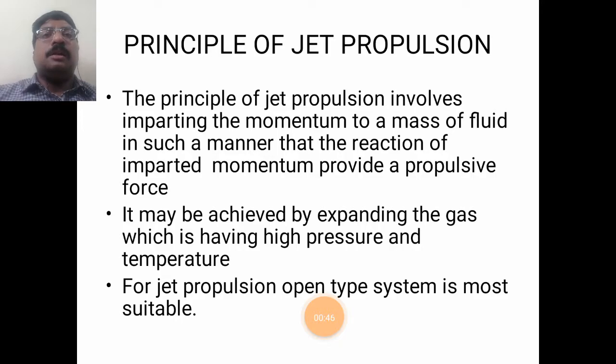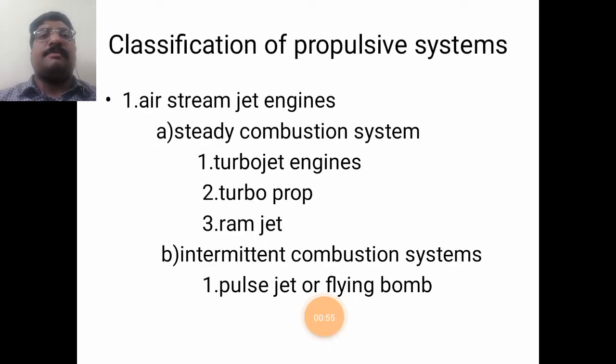This jet propulsion is an open type system and it is most suitable for aircraft, that is, for aviation purposes. These propulsive systems are classified into two types. The first one is steam jet system, steam jet engines. It is again further classified into two types: steady combustion systems and intermittent combustion systems.